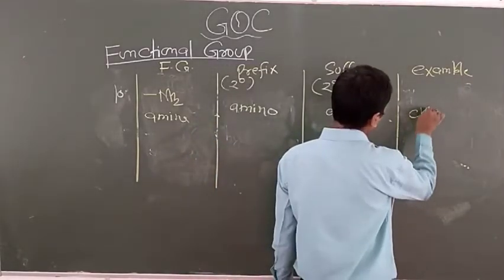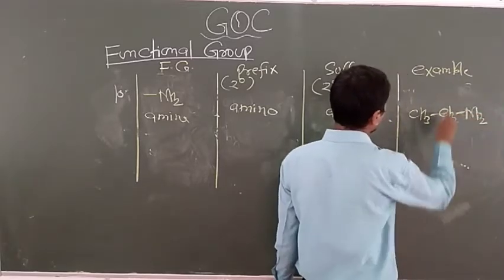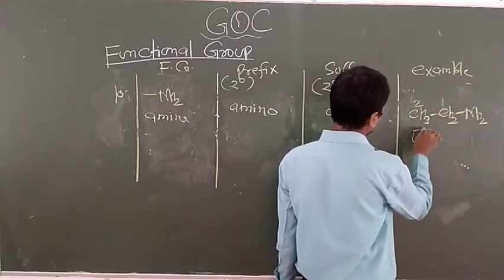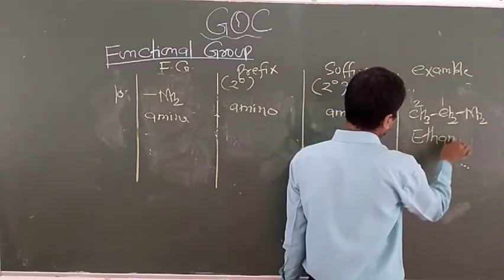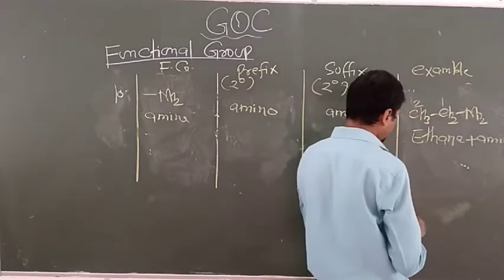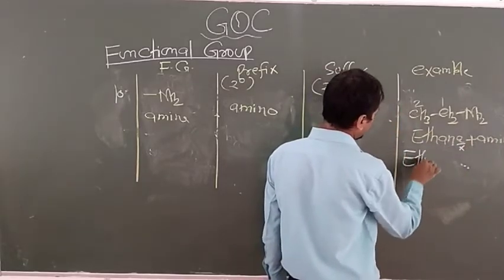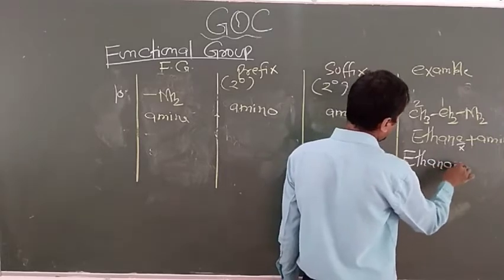Now example: CH3, CH2, NH2. Numbering 1, 2. So this is known as ethane. Again, you have to write the amine and remove the E from here. So now the name of this chemical is ethanamine.